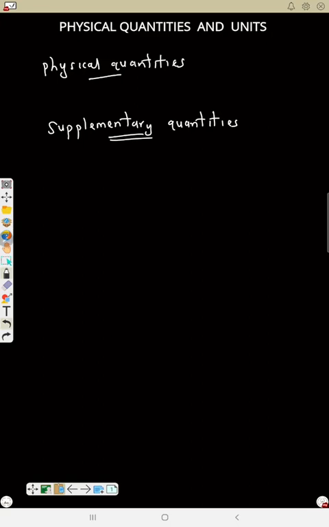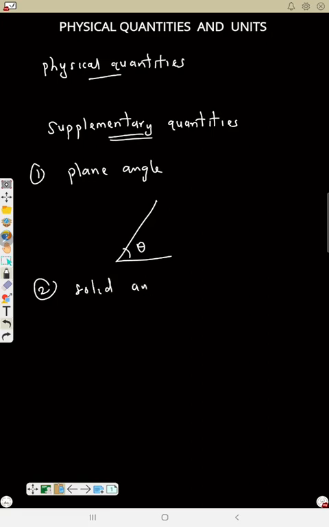That is, plane angle, the angle between two lines, and also solid angle. So this is supplementary, but the ones we focus on based on our syllabus are fundamental quantity and derived quantity.